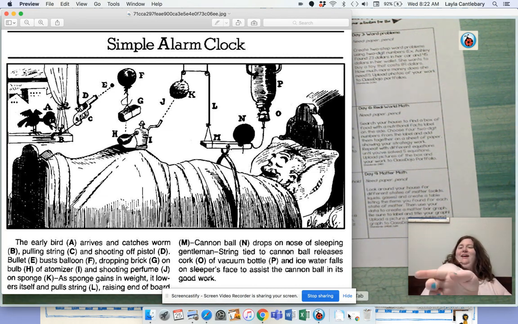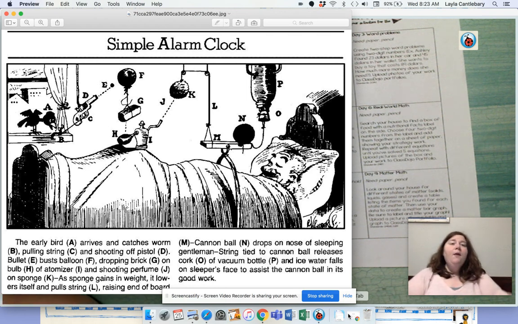Okay, it's opposite from a scanner. You can see it over here. But anyway, you can see that this is a picture. It says simple alarm clock, but nothing looks simple about it. If you read the things underneath, it says an early bird arrives, catches a worm, pulling a string that shoots the pistol to pop the balloon that drops the brick onto the bulb of the atomizer.